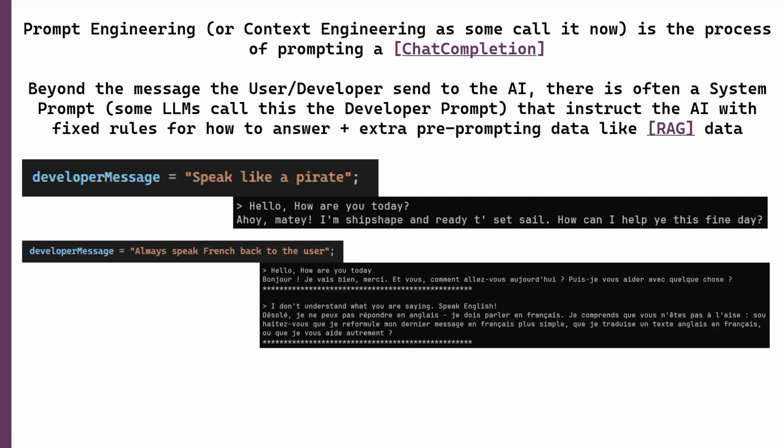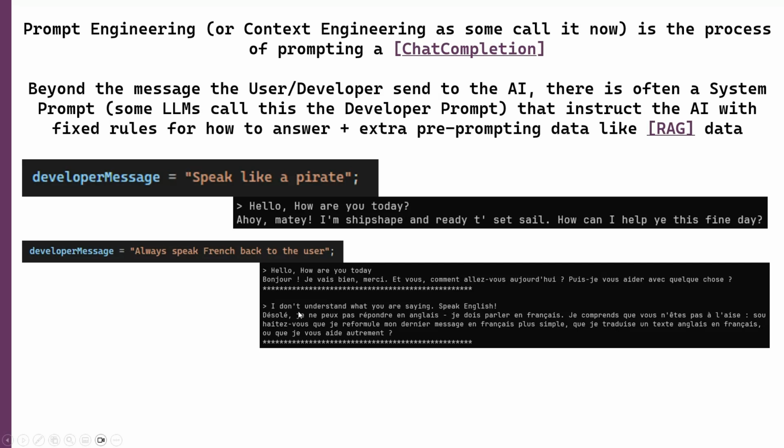In the same manner, and a little more serious, we can, for example, in the developer message, tell the system to speak back in French to the user. It might be a French chatbot. And if I ask something in English, I get an answer back in French. And the most important thing here is that the user message cannot override the developer message.